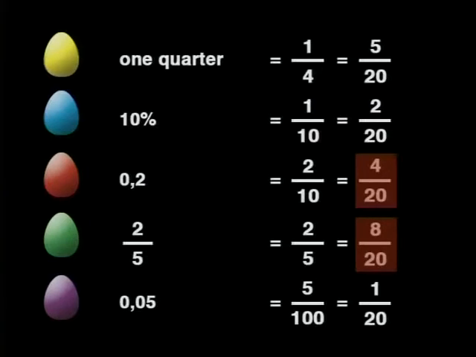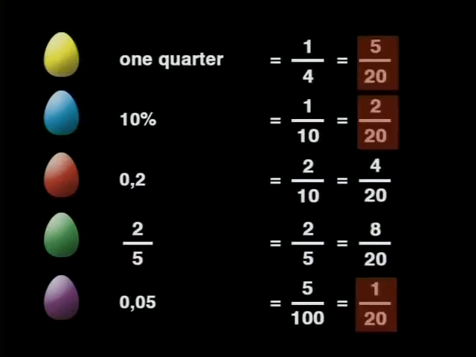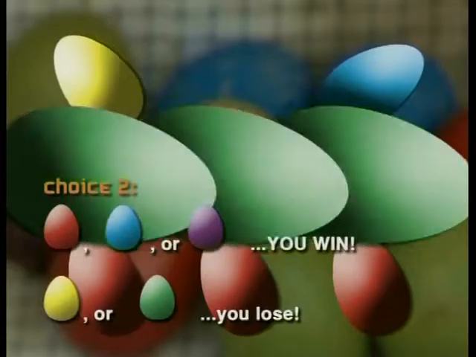There's 12 favorable outcomes. But if he chooses a yellow, blue, or purple egg, then he's lost. There are 5 yellow, 2 blue, 1 purple. That means there are 8 outcomes which aren't favorable. So this option gives Trabor a good chance of winning. He has 12 chances out of the 20 eggs of choosing a winning color.